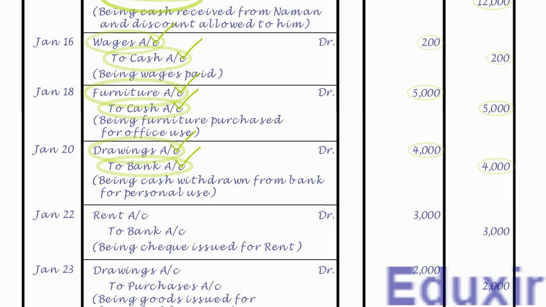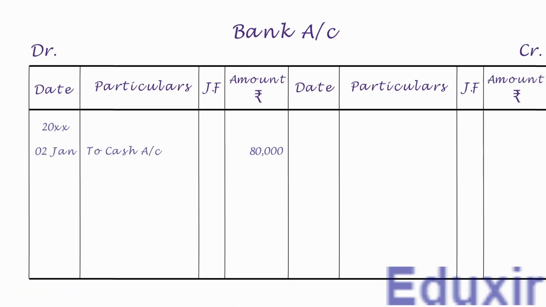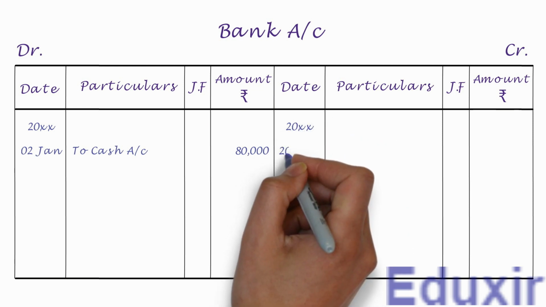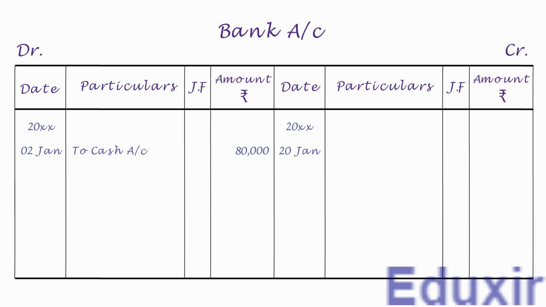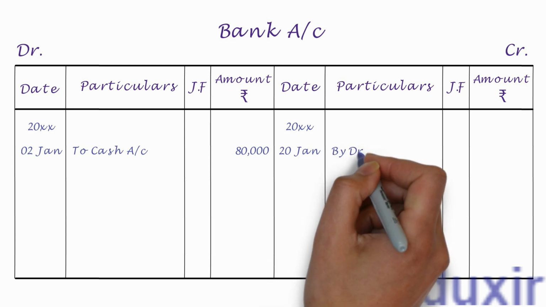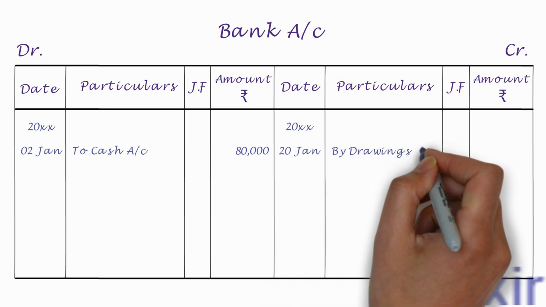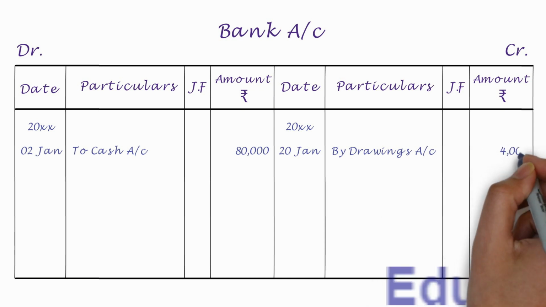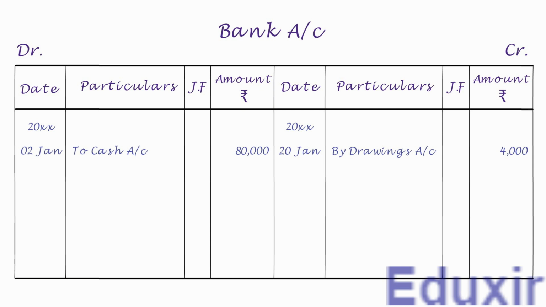As this is the first entry on the credit side, let us first write the year in the date column. Let us then write the date. We need to write by drawings account into the particulars column. Let us write the credit amount of 4000 rupees into the amount column. With that, we have completed the posting of this journal entry into the bank account. Let us now take up the next entry.